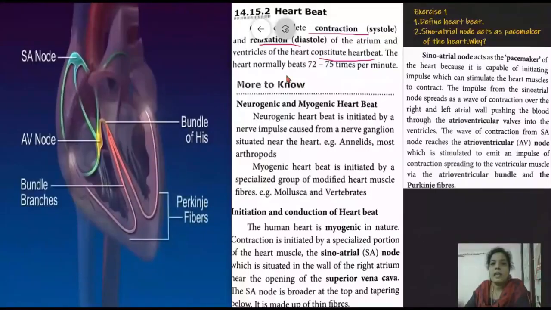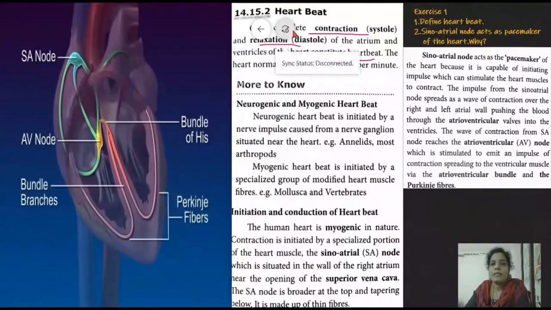Hi. The highlighted topics in this session are heartbeat, cardiac cycle, blood pressure, sphygmomanometer, stethoscope, blood group, and lymphatic system. Let's discuss the topics one by one. Our first topic is heartbeat.